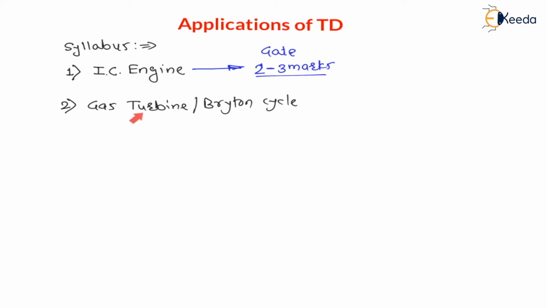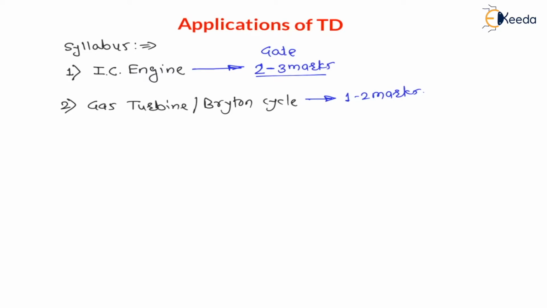In this, basically, we are going to learn the actual Brayton cycle as well as the theoretical Brayton cycle, and the effect of operating variables on the performance or efficiency of the Brayton cycle. All these concepts you are going to learn. We will cover 100% of the GATE syllabus in this lecture series. And my dear students, on this topic also there will be 1 to 2 mark questions for GATE.